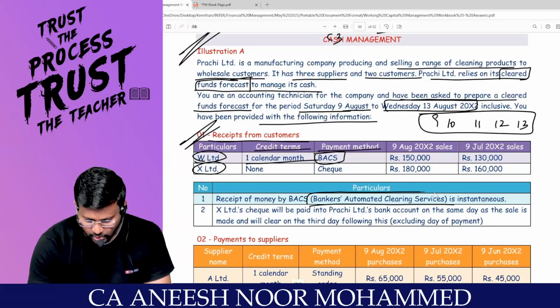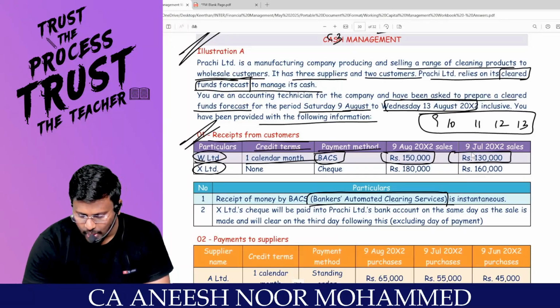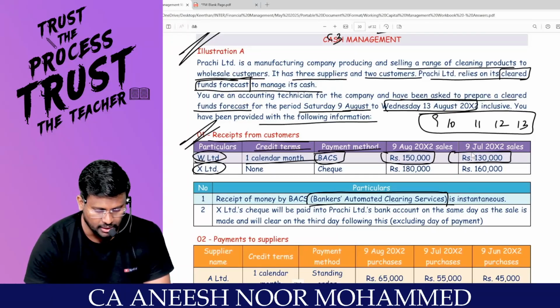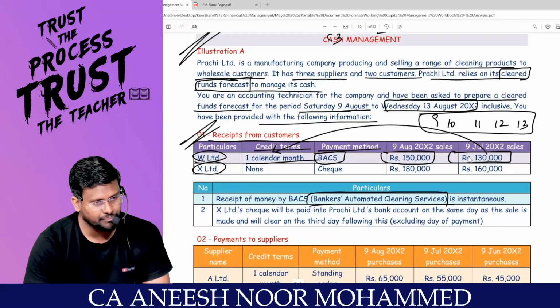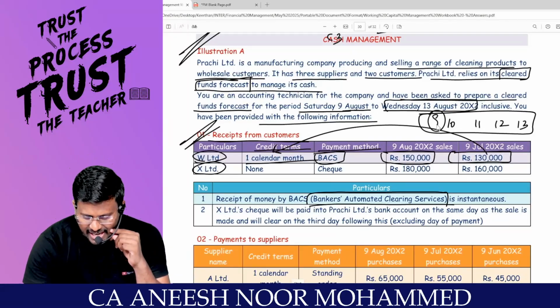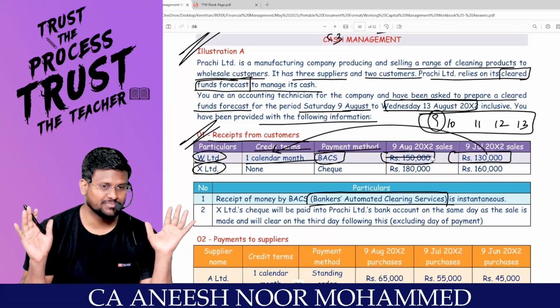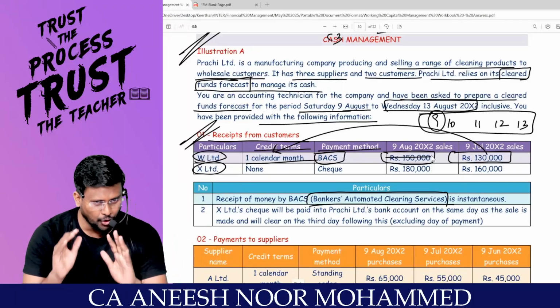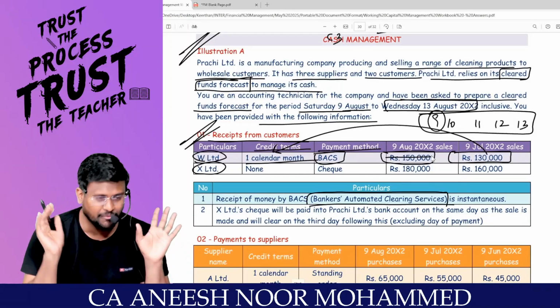How much were sales on 9th July? 1,50,000, and on 9th July, 1 lakh. Since it is 1 month credit, the 9th July sales will come on 9th August. So on this day you will get this 130, but this 150 you won't get. You will get it after 1 month, so when I prepare next month's cash budget, this 150 will come.